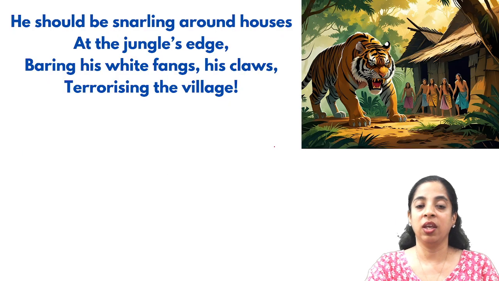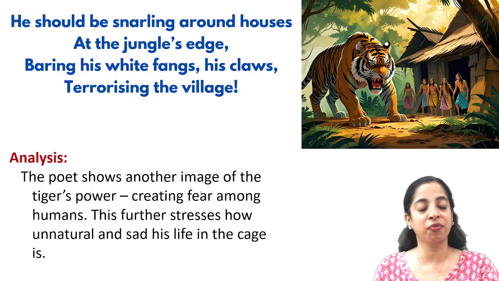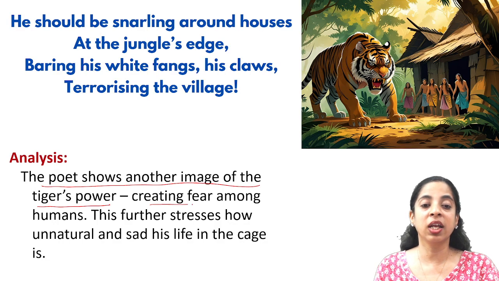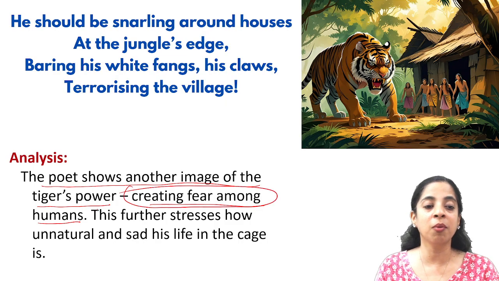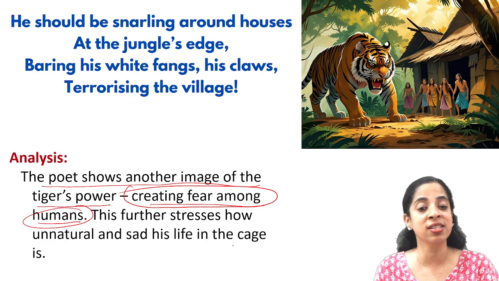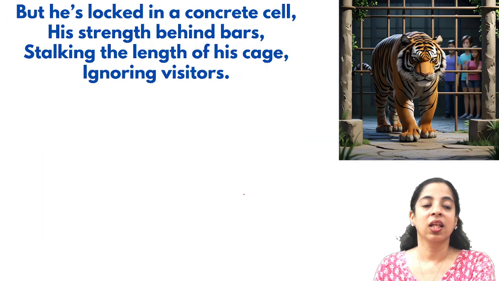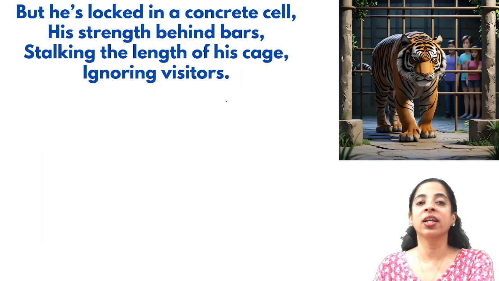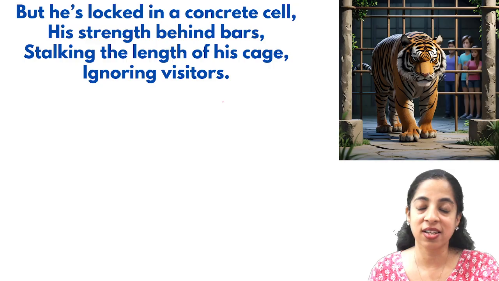So the poet is showing another image of the tiger's power. Creating fear among humans. That's his power. This further stresses how unnatural and sad his life is in the cage. But he is locked in a concrete cell. Okay, the next stanza.